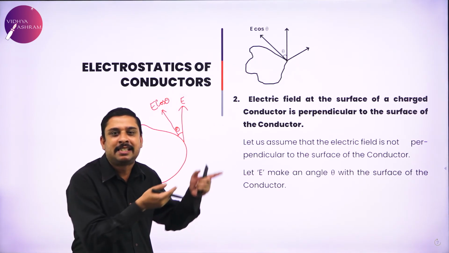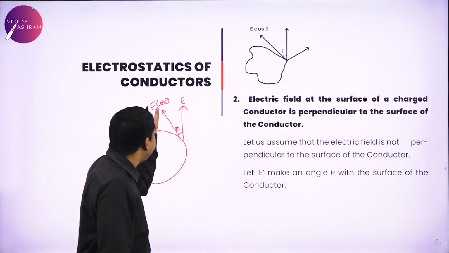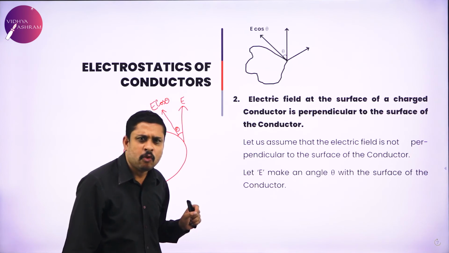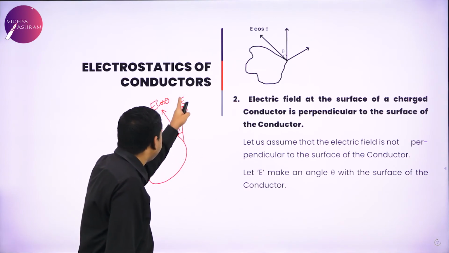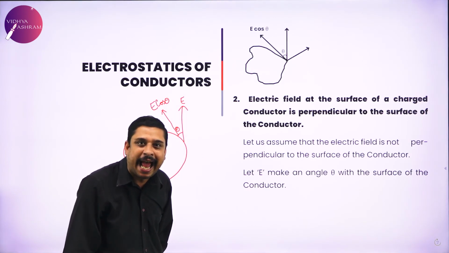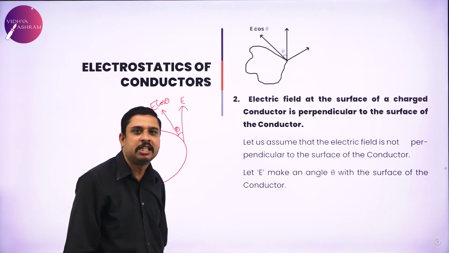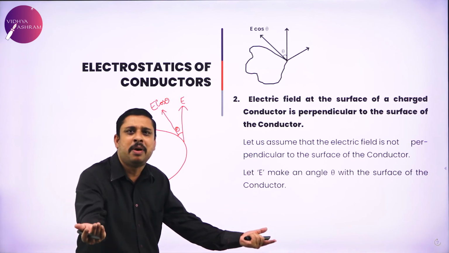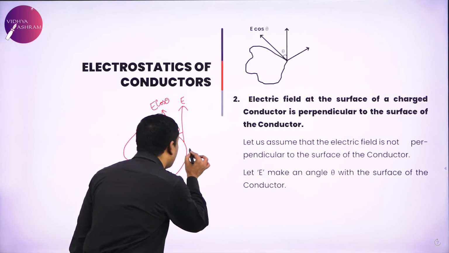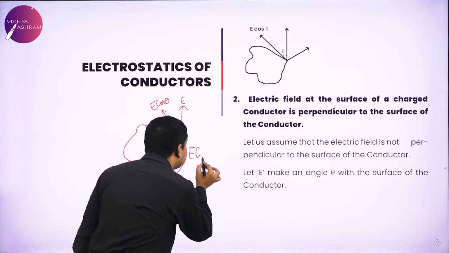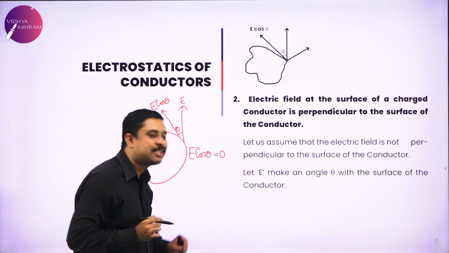This is electrostatics, static charges. So E cos theta, the tangential component of the field along the tangent, indicates the velocity of charges on the surface. Not possible. In electrostatics, there are charges at rest. That clearly shows E cos theta is 0. It cannot exist at all.